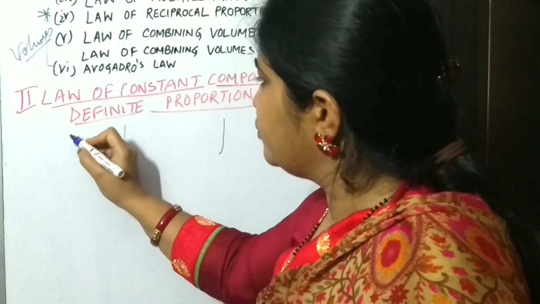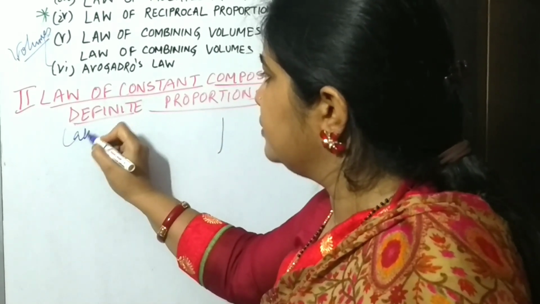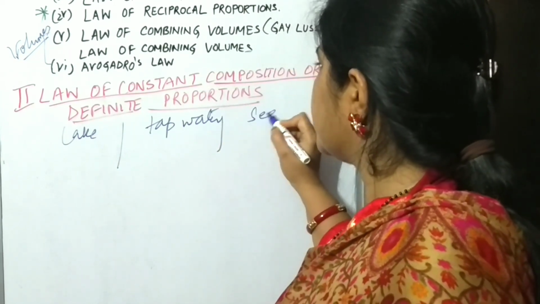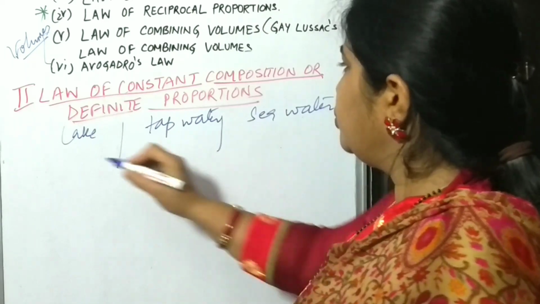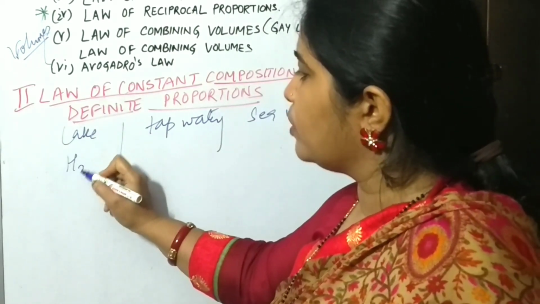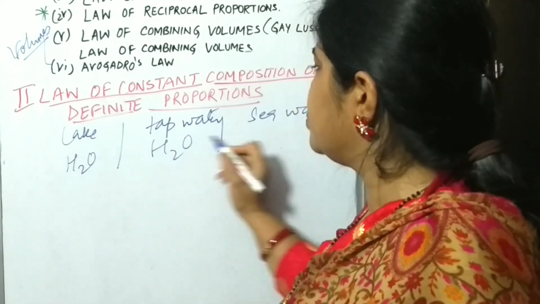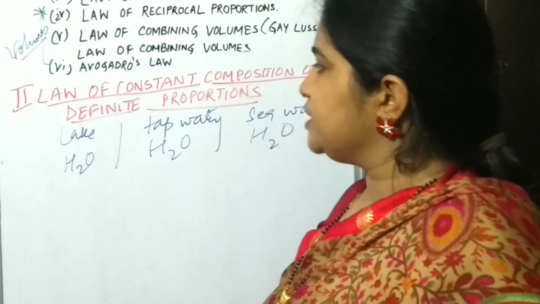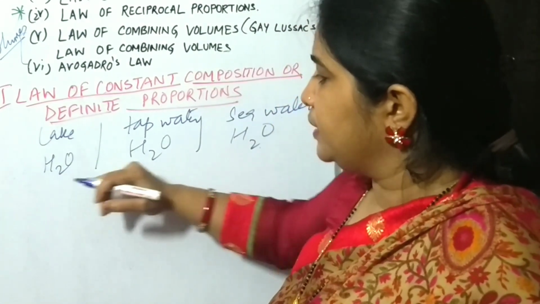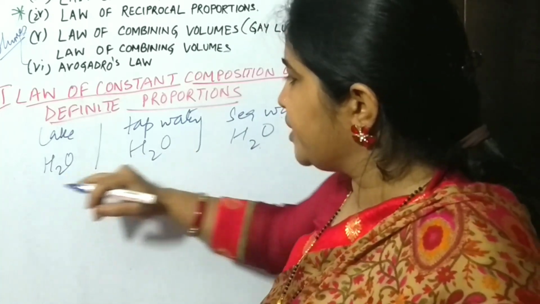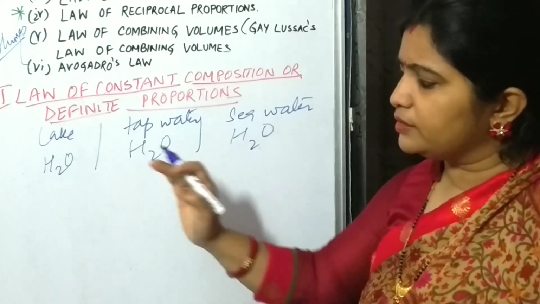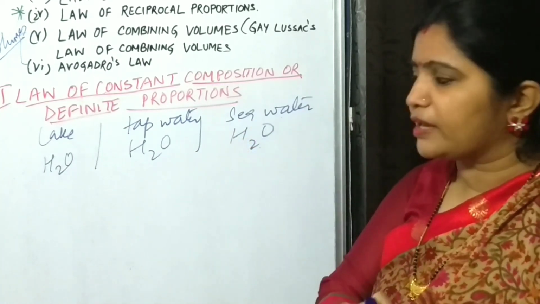You have taken water from a lake or tap water or sea water. You have taken water from different sources, but still the formula of water will be H2O, H2O, H2O. It means the ratio of two elements, hydrogen and oxygen, remains constant, remains definite from each source. Whatever the source is, the ratio of hydrogen and oxygen will remain the same.